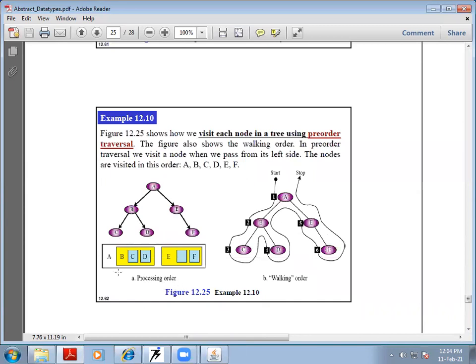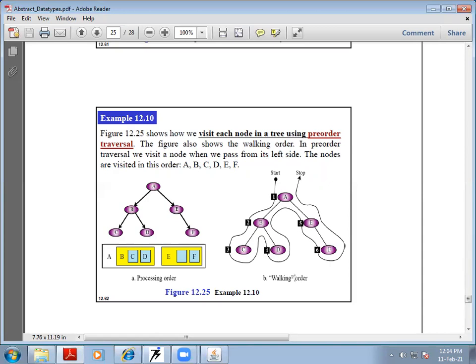Pre-order processing. Okay, so this is an example of a pre-order traversal: from A we go to B, then C, then D, then back to E and F. The traversal sequence will be A, B, C, D, E, and F. It means that in the pre-order traversal, we visit the node when we pass from its left side.